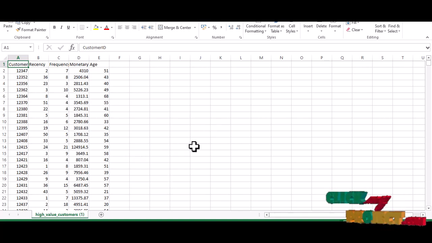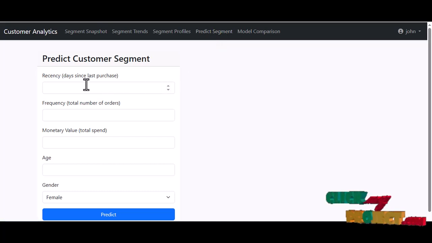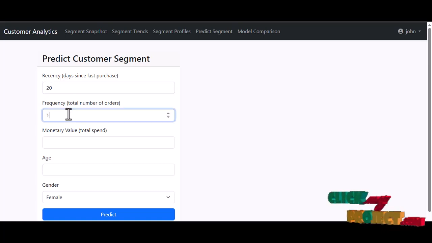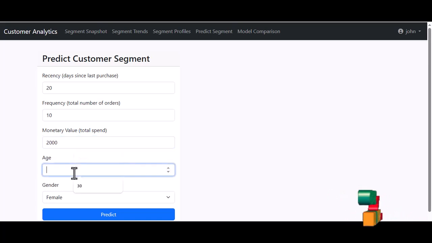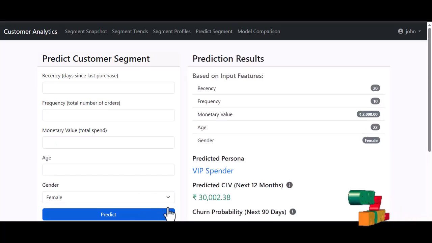This image shows a spreadsheet containing customer data. And then go to predict segment, enter the recency, frequency, monetary value, then age, and select gender. Click predict to display the prediction result based on input features.